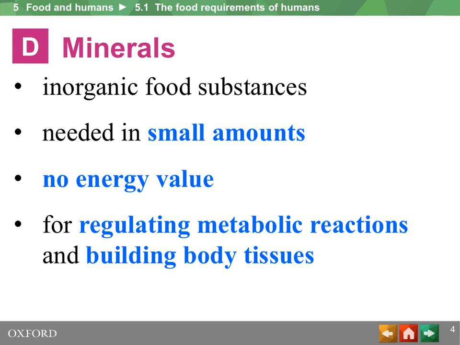They have no energy value. They are responsible for regulating metabolic reactions. Metabolic reaction literally means chemical reactions inside the cell. The minerals are also responsible for building body tissues. For example, calcium is required in the building of bones, and iron is responsible for building red blood cells and the hemoglobin of red blood cells, which we will account for very soon in the short future.